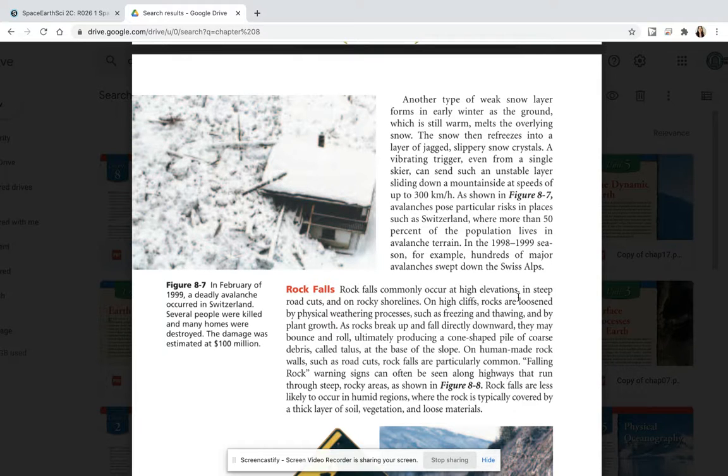A vibrating trigger, even from a single skier, can send such an unstable layer sliding down a mountainside at speeds of about 300 kilometers per hour. As shown in Figure 8.7, avalanches pose particular risks in places such as Switzerland, where more than 50% of the population lives in avalanche terrain. In the 1998-1999 season, for example, hundreds of major avalanches swept down the Swiss Alps.